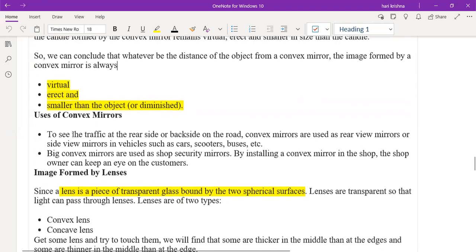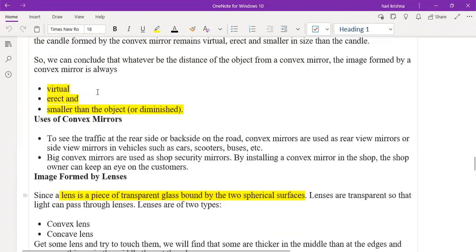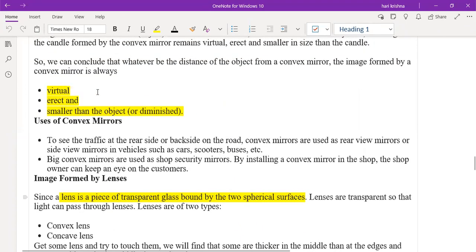Yes, sir, because the images are formed small. Now, the image formed by the lens. What is the difference between the mirror and the lens? Sir, a mirror is something that reflects. A lens is something which helps us see objects. I have spectacles, and the lenses are different from mirrors. A lens is a transparent glass, and there are different types, convex and concave.